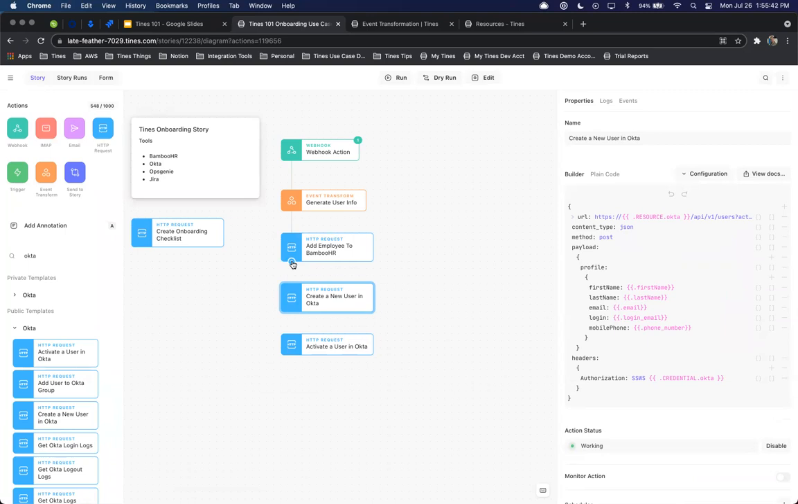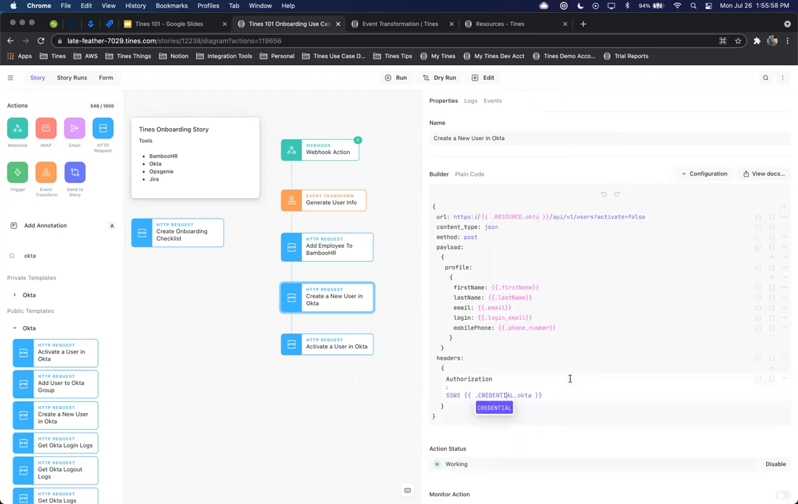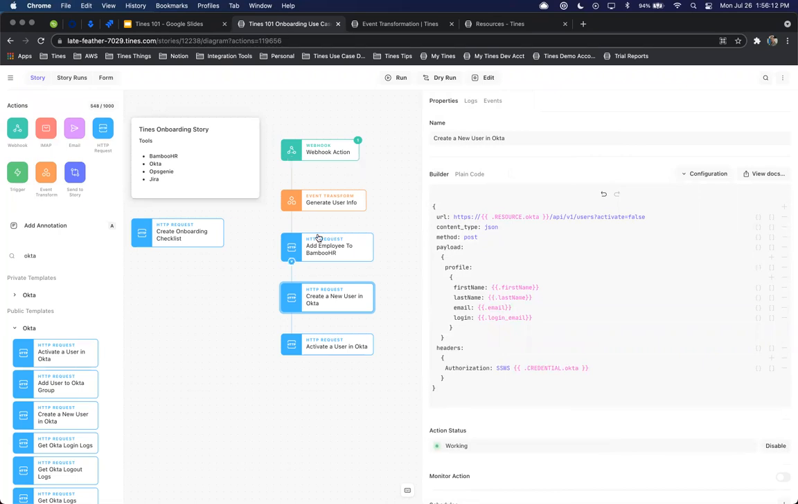And again, same type of process. There's no code to write. There's nothing to update or modify or check. We just drag and drop down to each action. And then we're going to go ahead and make sure that we have that resource variable correct, which is Okta. We're also going to make sure that we have that credential variable correct, which we do, and that's Okta. And then again, the first name, last name, email, login email, and mobile phone. We won't use that one here. So let me go ahead and disconnect this.